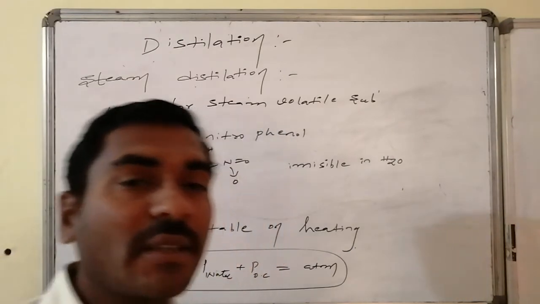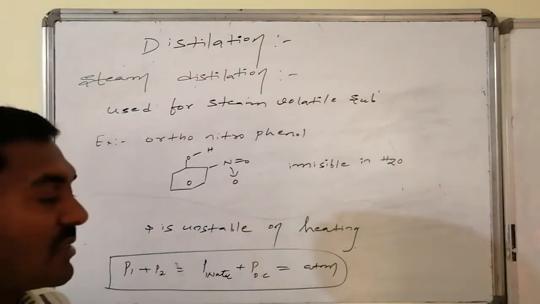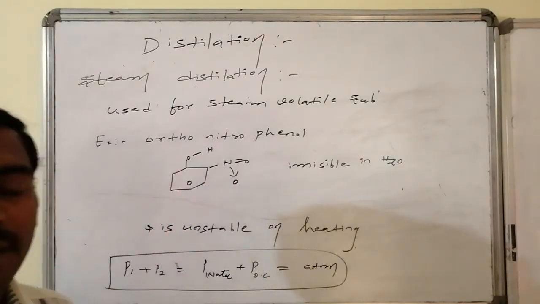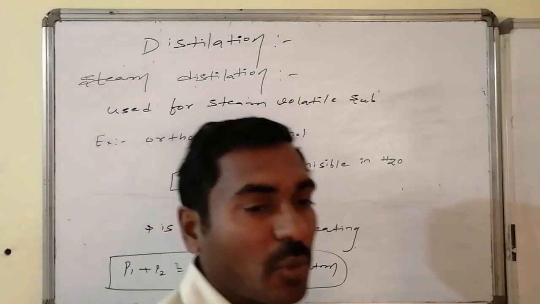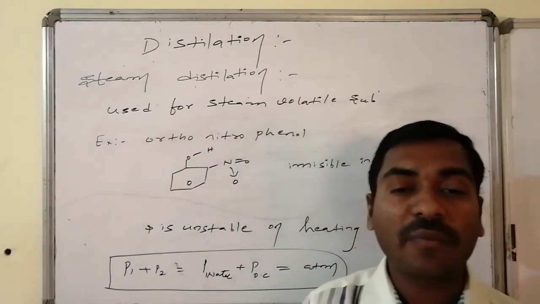Steam is sent through the material, so when the vapor pressure of the material and the vapor pressure of the steam together become equal to atmospheric pressure, it enters the condenser and there it liquefies. Both the substances come out, but both are immiscible and are easily separated from one another.